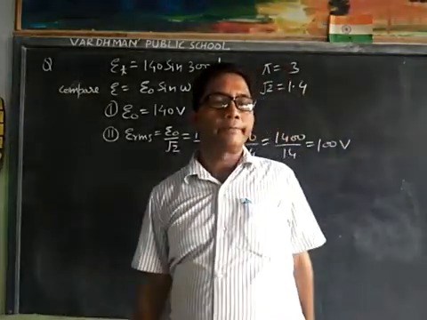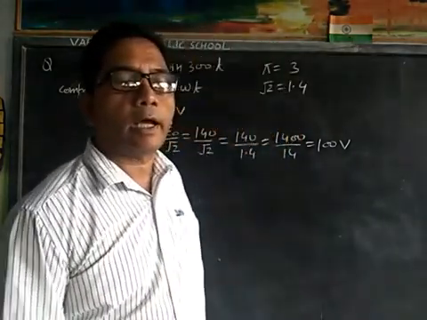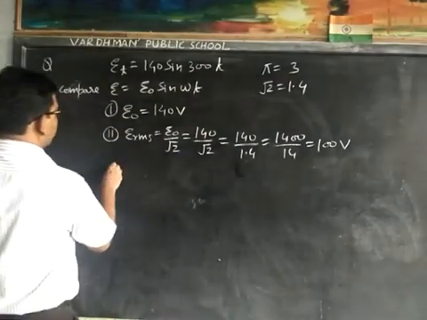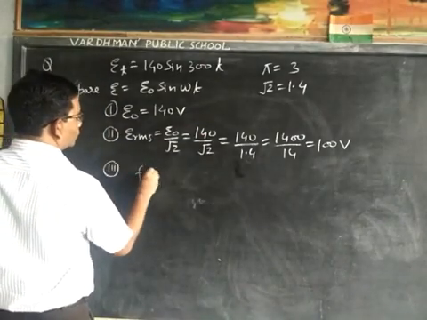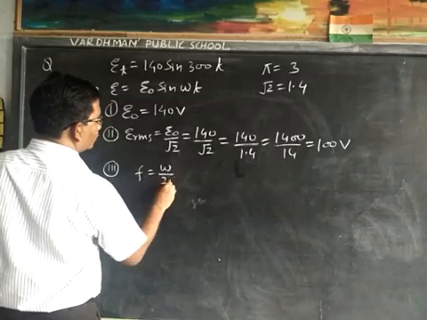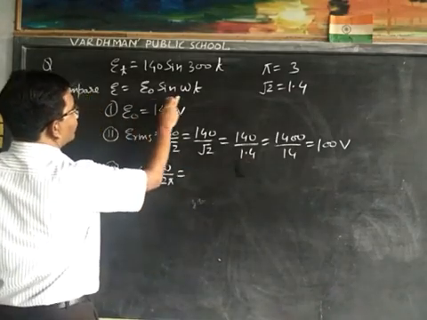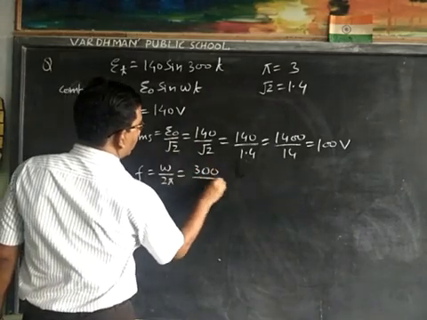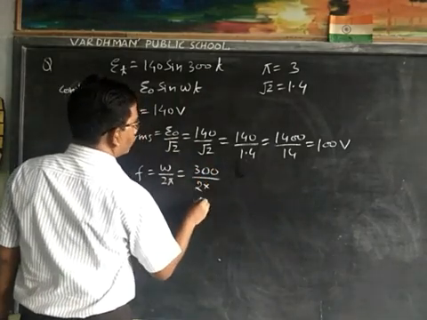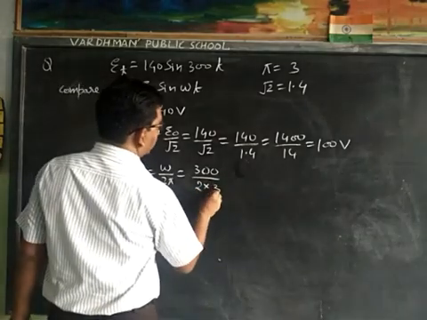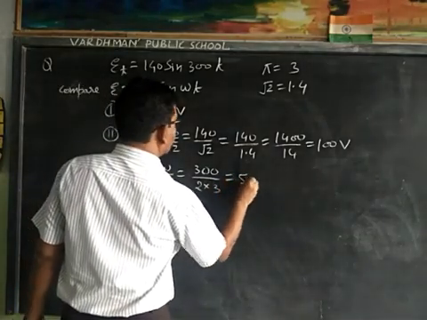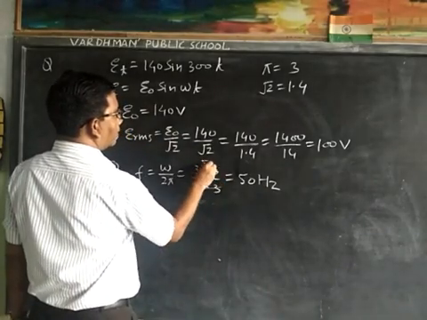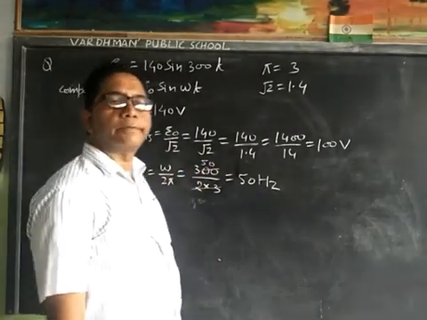Third, frequency of the supply: f is equal to omega upon 2 pi, that is 300 upon 2 into 3, which is 50 hertz.